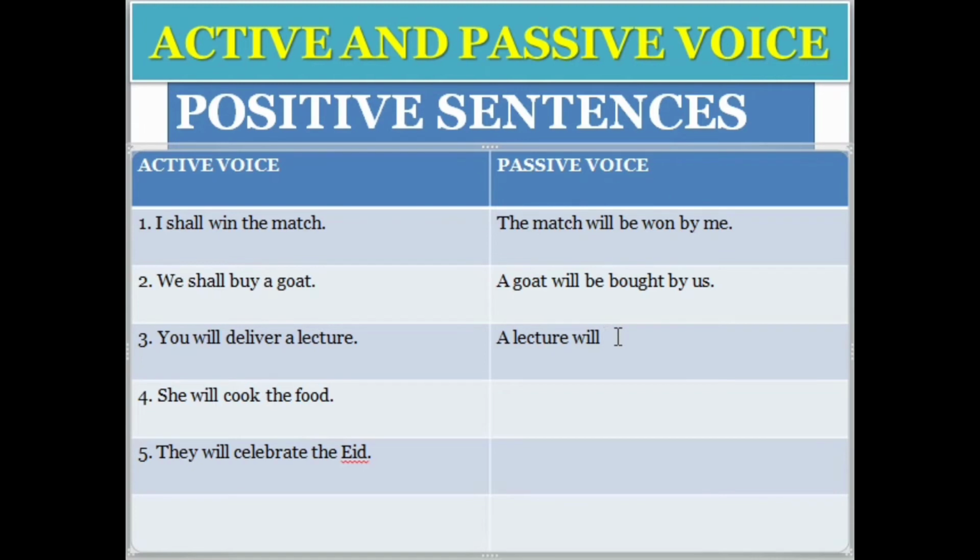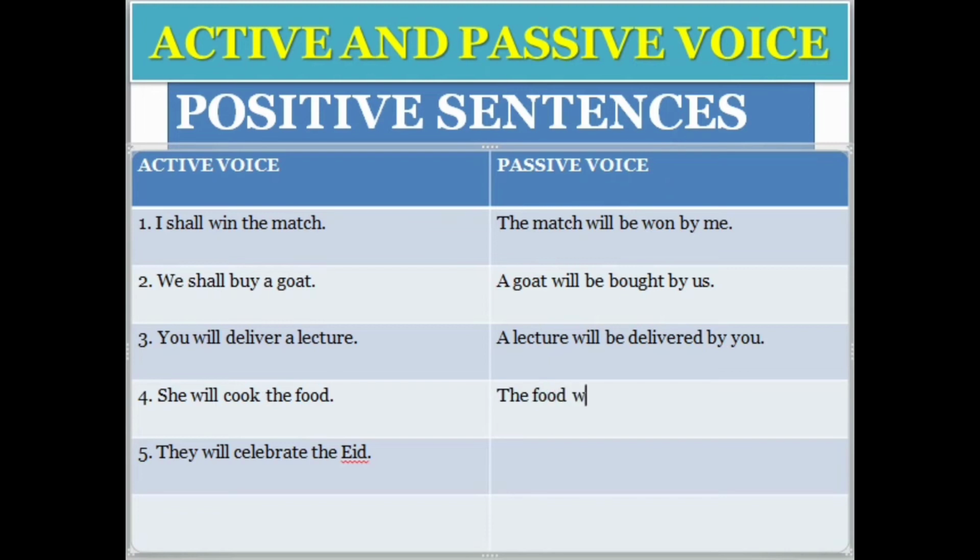So here the third sentence: you will deliver a lecture. A lecture will be delivered. The third form of deliver is delivered, by whom? By you. Clear? Okay, the fourth sentence: she will cook the food. So "she" is the subject and "will" is a helping word. Cook is the verb and the food is the object. So the object will come to the subject.